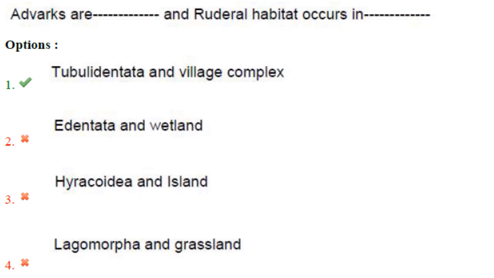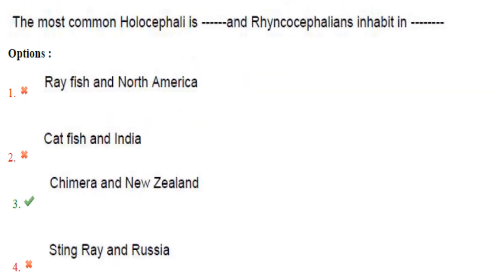Aardvarks are dash and ruderal habitat occurs in. So aardvark is a medium-sized burrowing nocturnal mammal native to Africa. It is the only living species of the order Tubulidentata. If you know that, you will get the correct option. So answer is option 1. And ruderal habitat, it occurs in village complex. So the answer is option 1.